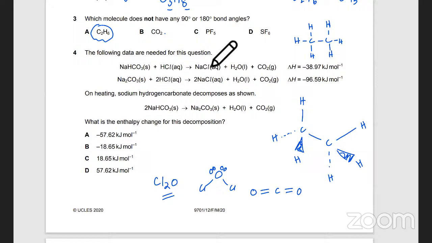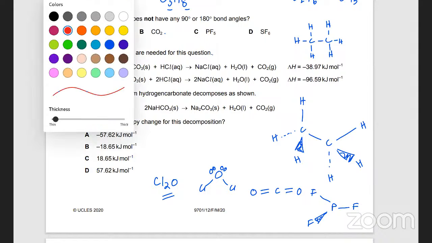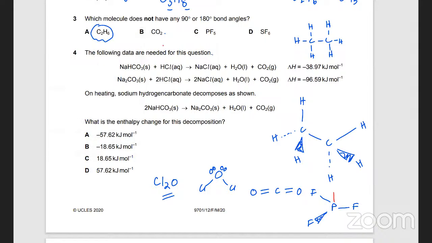Okay, next, I'm going to do all of them. PF5. What's the shape of PF5? 5 bonds. I think, no, it's not octahedral. Is it tetrahedral? No, it's trigonal bipyramidal. It's basically three fluorines in a fan shape, like trigonal planar at 120 degrees, and then one fluorine on top of the fan and one at the bottom.